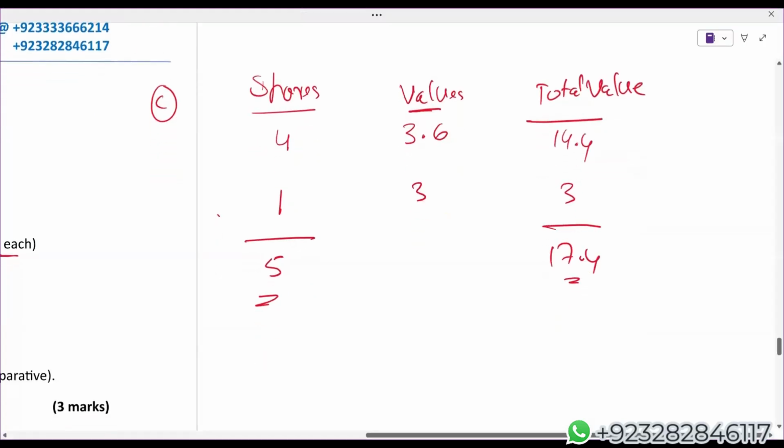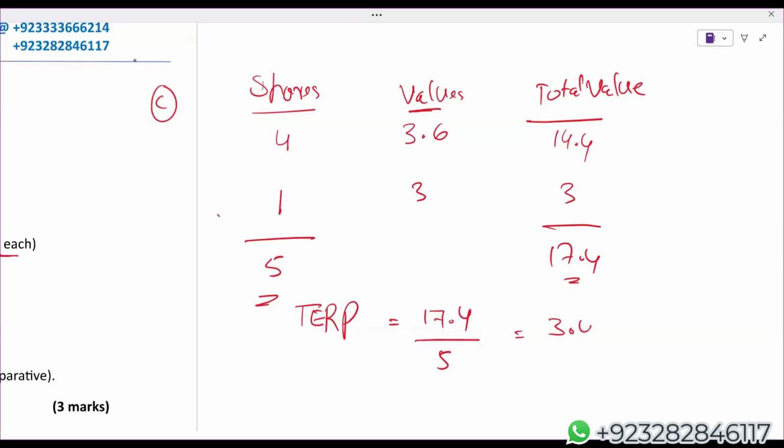Simply 5 shares, they have got total value 17.4. So what will be the value of one share? TERP, theoretical ex-right price: 17.4 divided by 5. Students, I'm getting 3.48.